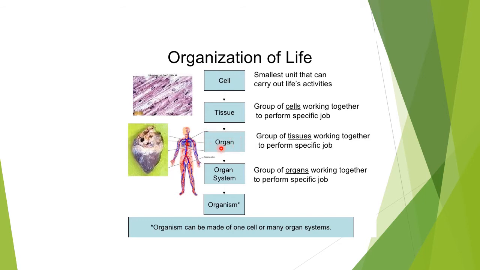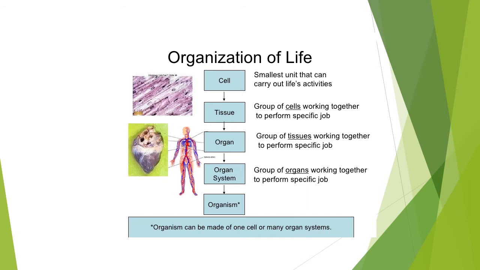When a group of organs work together to perform a specific job, it is called an organ system. And all the organ systems make up an organism. So an organism can be made of one cell or many organ systems.